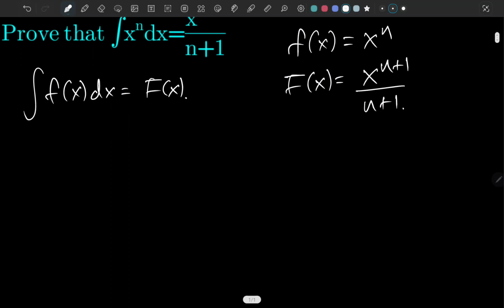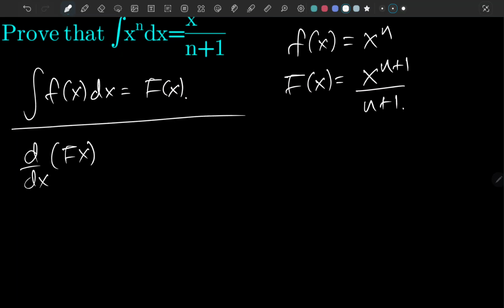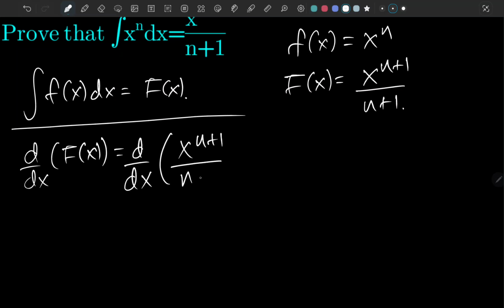Now let's consider proving this. If we take the derivative of capital F of x, that is d over dx of x to the n plus 1 over n plus 1, we have 1 over n plus 1, and using the chain rule, n plus 1 times x to the n plus 1 minus 1.